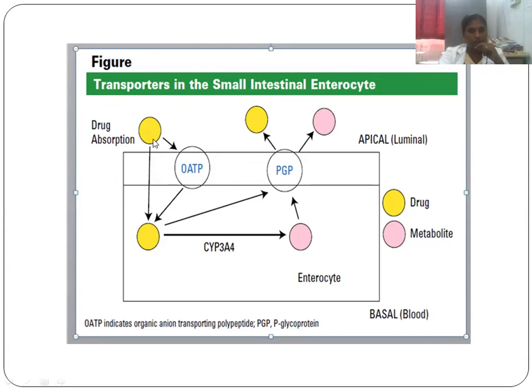When the drug is given, with the help of an organic anion transporter it goes into the enterocyte, or it is directly absorbed without involving a transporter. Once absorbed, it is either metabolized with the help of cytochrome P450 3A4 or directly effluxed. P-glycoprotein pushes the drug out from the body. Or the drug may undergo cytochrome enzyme metabolism and develop a metabolite, which is excreted via P-glycoprotein.